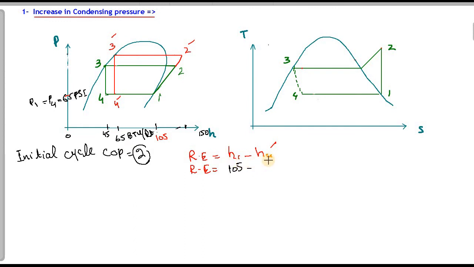So 105 minus 65, and the refrigeration effect will be equal to 40 BTU per pound.